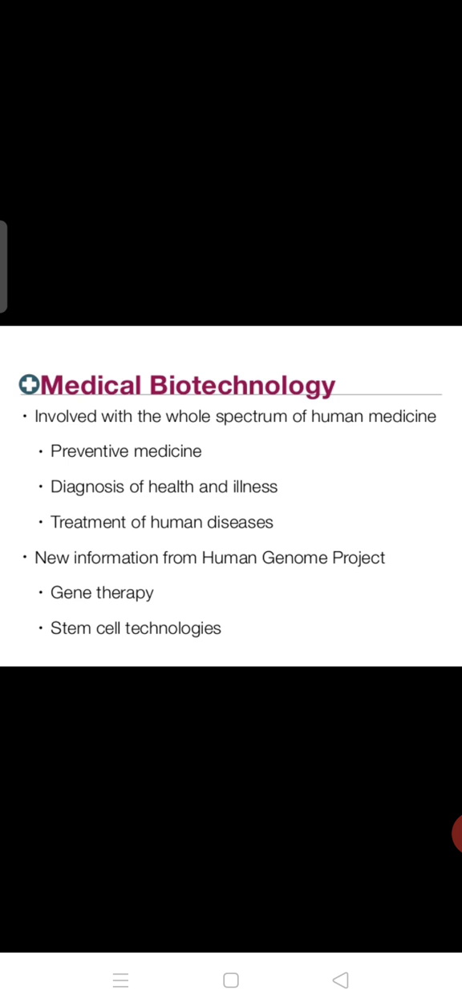So any disease we are able to cure with the help of gene therapy. Disease occurs due to malfunctioning of the gene or malfunctioning of the protein. If the gene is not working properly or the protein is not working properly, immediately a disorder or disease will occur. So that gene we have to remove and we have to add the functional gene. That is possible with the help of gene therapy. Stem cell technology means embryonic stem cells or those stem cells we are able to culture, that we call stem cell technology. Then, which are the uses of biotechnology?